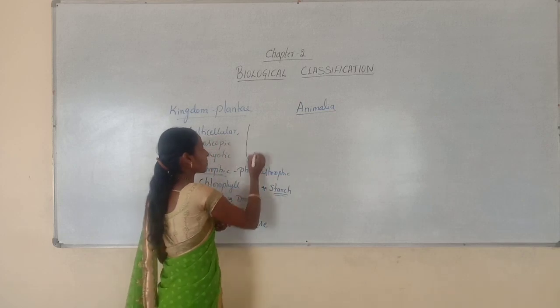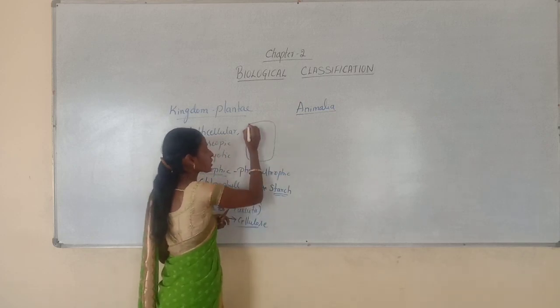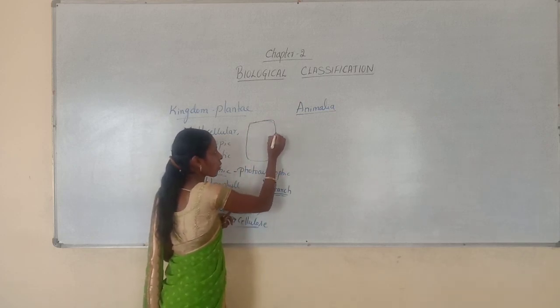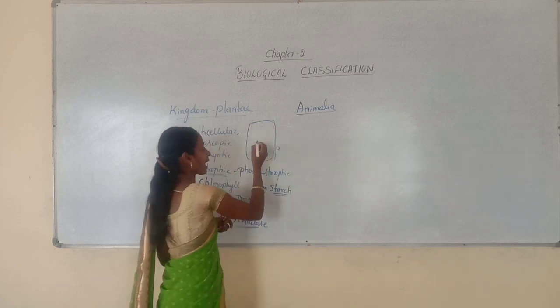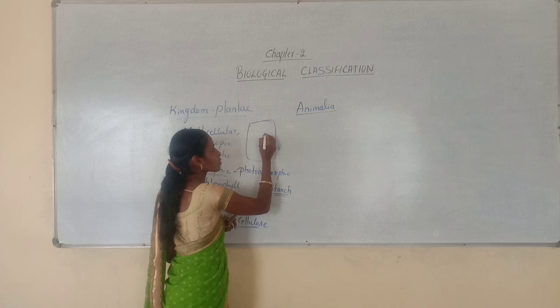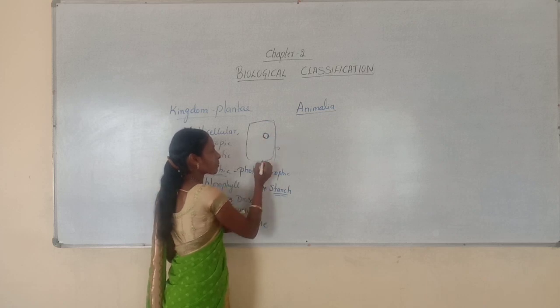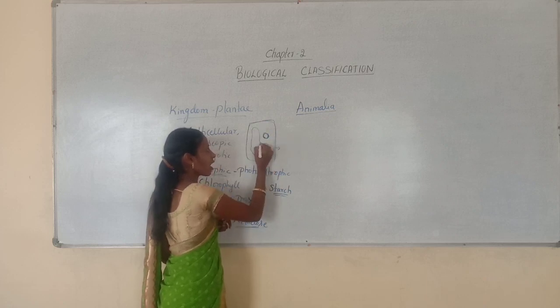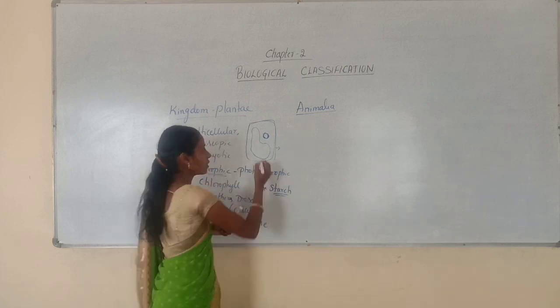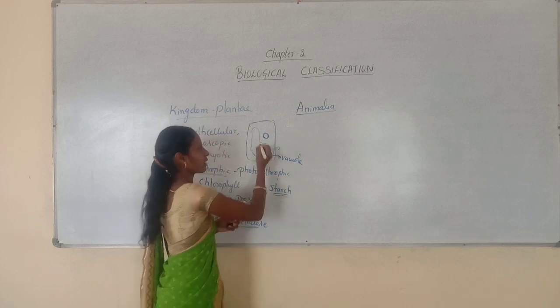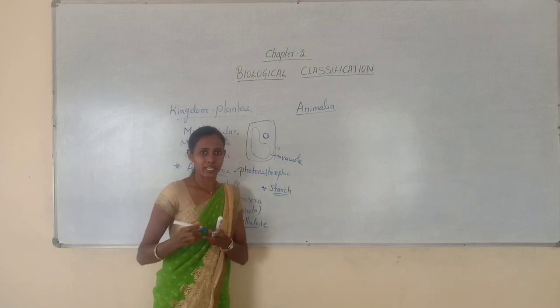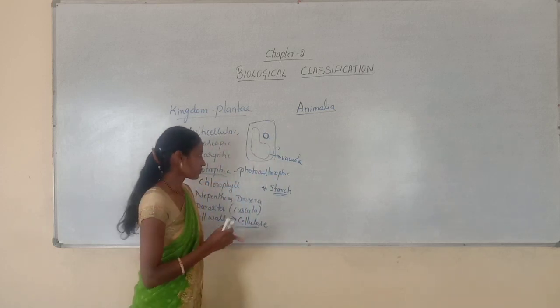So when you draw a plant cell, usually plant cells have a cell wall. Cell wall is the outermost boundary in a plant cell. And usually the nucleus is situated towards the periphery in a plant cell because there is a large central vacuole. So this is the vacuole. That's why the nucleus is towards the periphery in case of a plant cell.